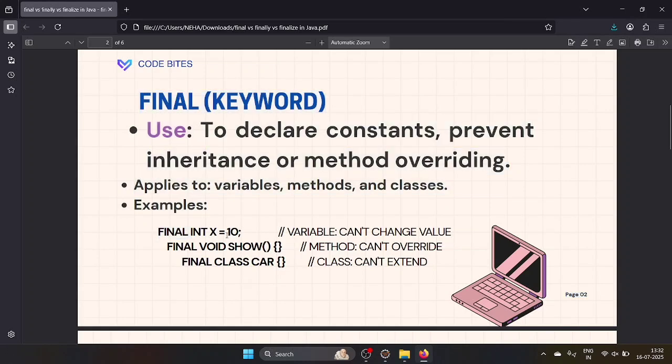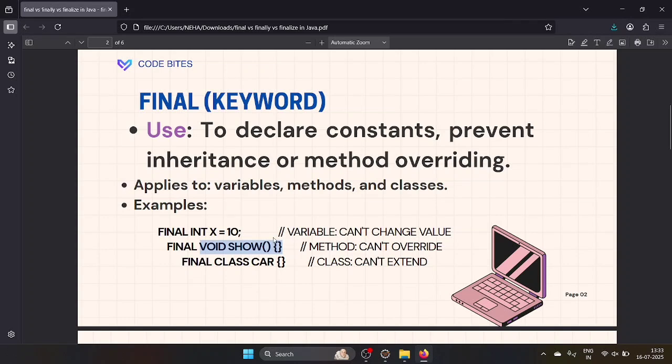Final is the keyword. You can make use of the final keyword with the variable, method and class. It acts like a constant. You can't change the value. Then if you are using the final keyword with methods, see here, void show, this is a normal method, right? Here you are using the final keyword along with that method. Then you can't override that method.